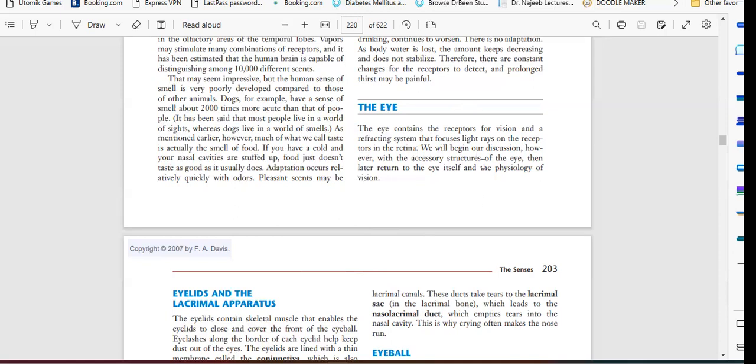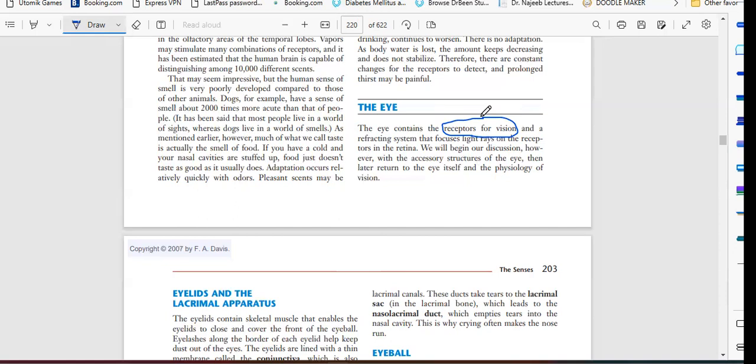So basically, how do the light rays enter into our retina, and how, with the help of receptors? We have vision receptors. The receptors will catch the light rays, and with the help of the retina, the signal will travel to the visual area of our brain.